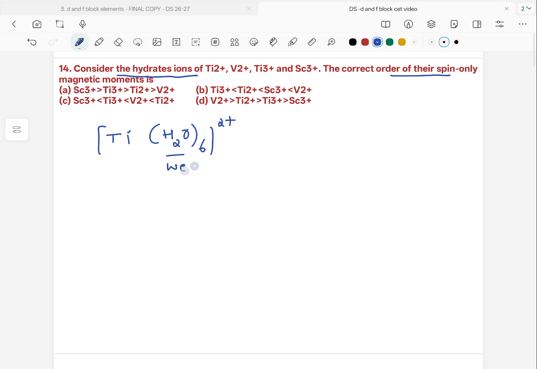Water is a weak field ligand, which will not pair up the unpaired electrons.